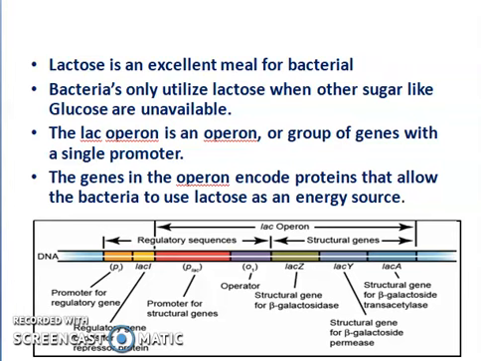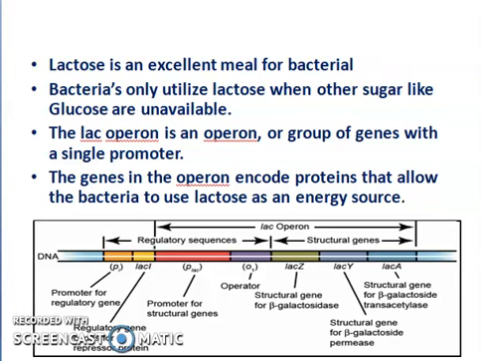Lactose is an excellent meal for bacteria. Bacteria only utilize lactose when other sugars like glucose are unavailable. No doubt, the first point says that lactose is an excellent meal for bacteria, but it is excellent only in certain cases. When there is an absence of glucose, bacteria will utilize lactose by breaking it down.